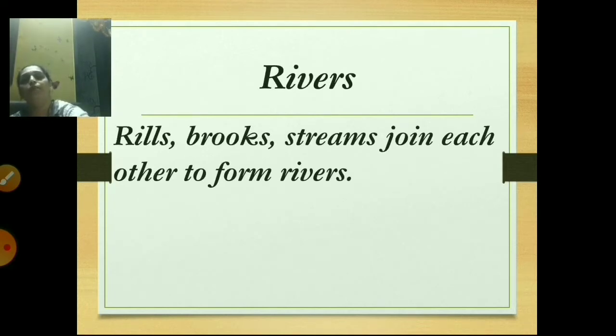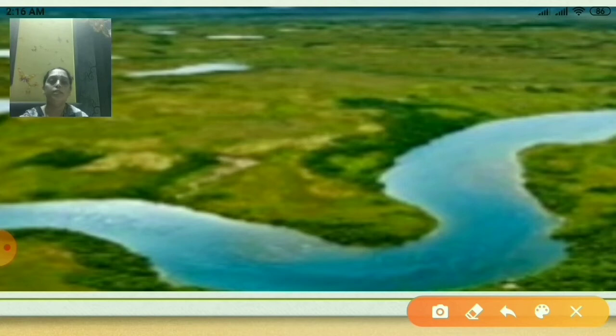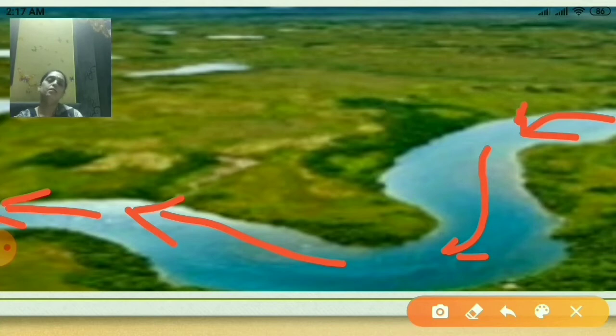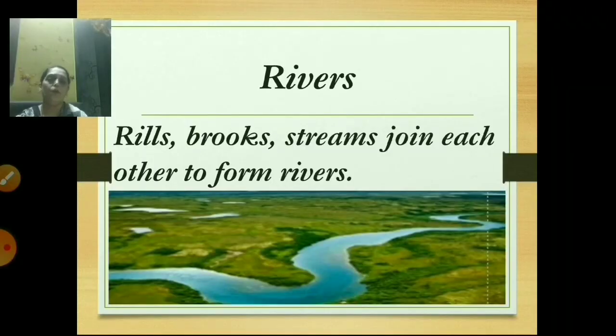Now we will say rivers. Rills, brooks, streams join each other to form a river. It means all these come together, rills, brooks, streams, and then they form a river. Students, this is a picture of a river flowing. So you can see this river flowing. Yes, how is it formed? Yes, it is formed by joining rills, brooks, streams together.